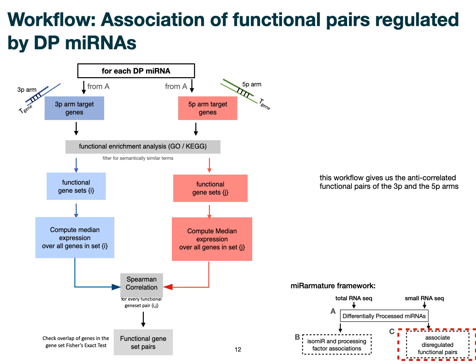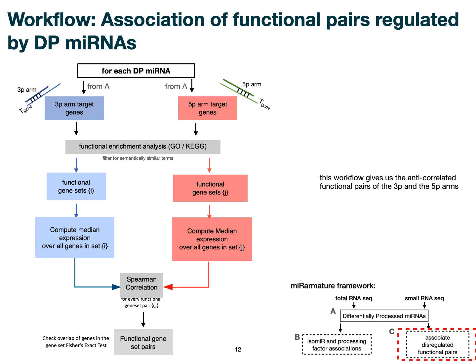In order to associate regulatory functions to the 3P and 5P arms of the DP microRNAs, we developed this workflow. We used the confidence set of 3P and 5P target genes as we did in A. We perform functional enrichment analysis of these target genes. We then compute the median gene expression profiles of the genes in each of the functional gene sets.